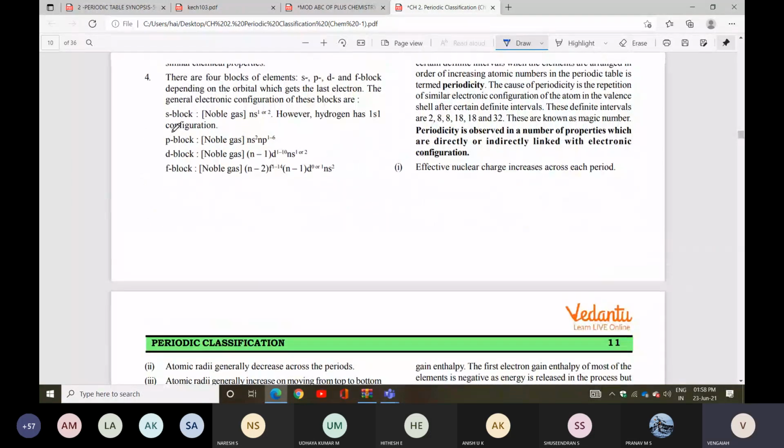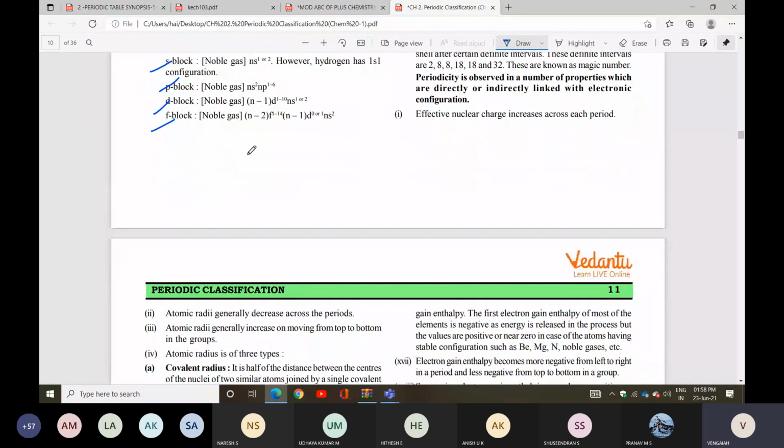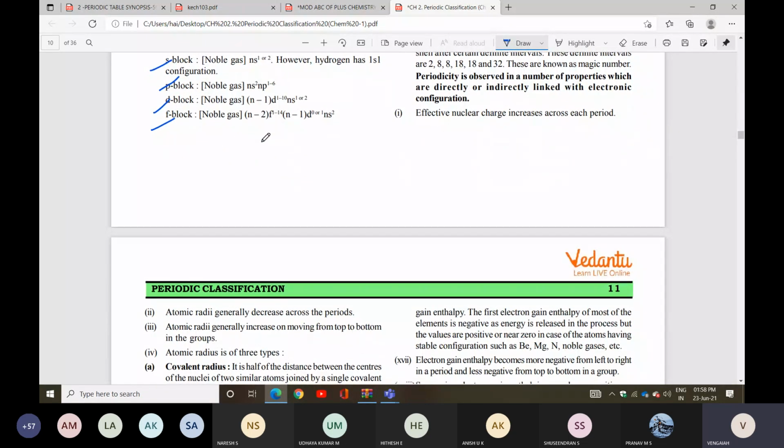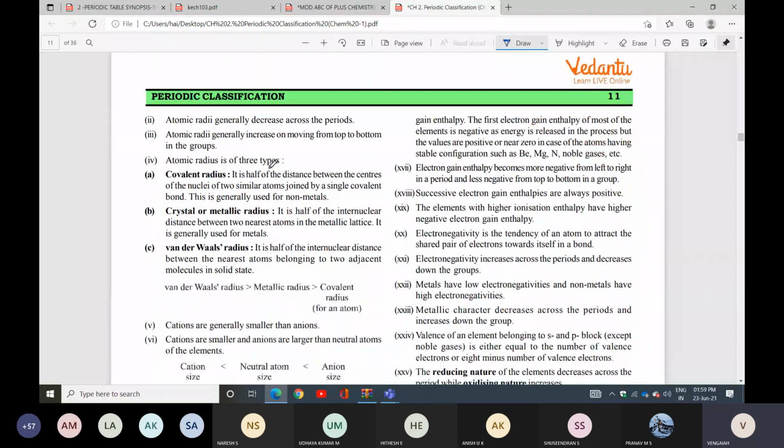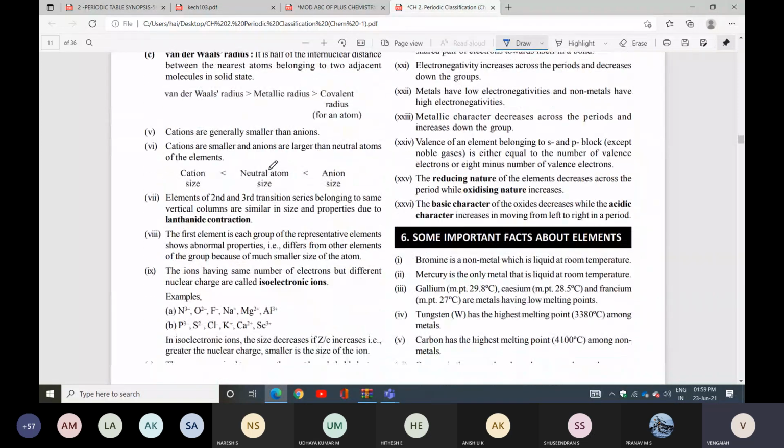And we can check electron configuration also: s block, p block, d block, f block. All will be important. For s block elements, ns1-2 will be there. For p block elements, ns2 np1-6 will be there. For d block elements, (n-1)d1 to 10 with ns2 is given. For f block elements, (n-2)f1 to 14, (n-1)d0 to 1, ns2 will be there. These are all important points.